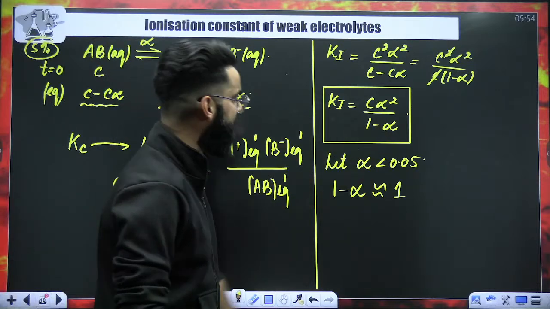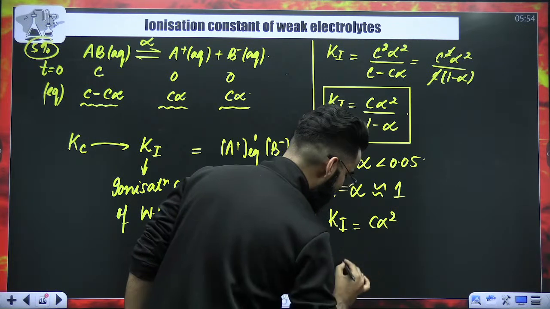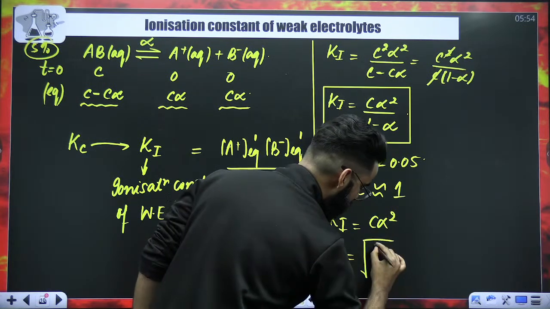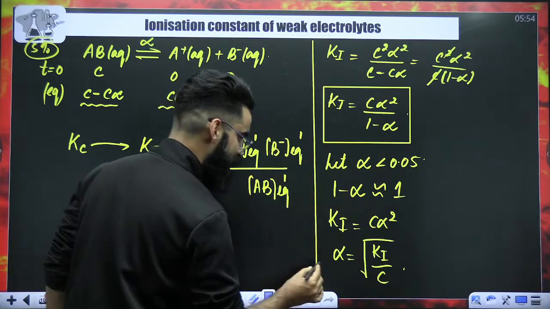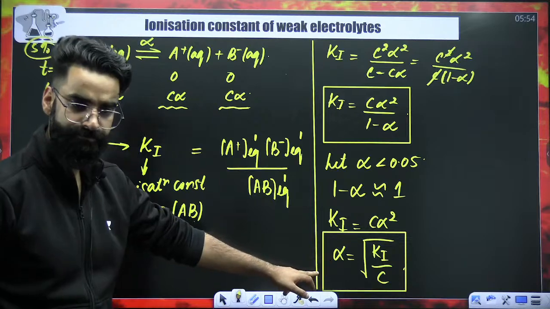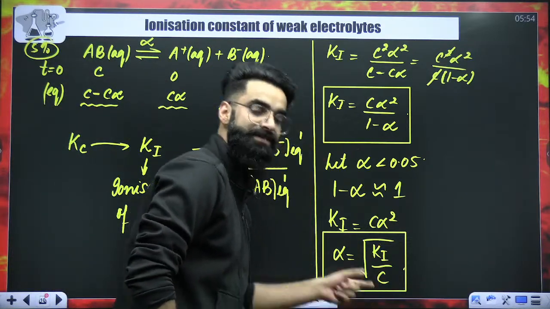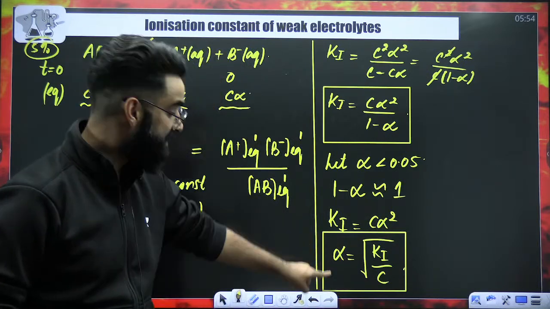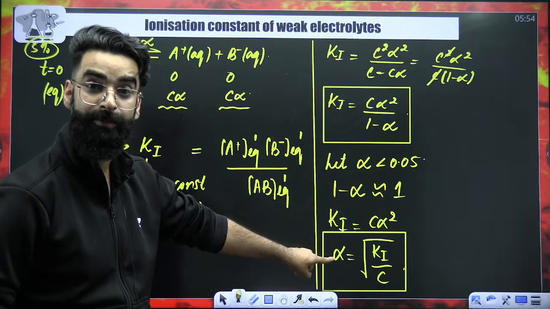And when you neglect alpha in comparison to 1, you can write Ki as C alpha square, and you can get the value of alpha from here. Just remember this procedure. You'll get its exact idea in some time when I'll be solving the questions. So first of all, you need to get the value of alpha. Ki will be given to us, T will be given to us. Can't we calculate alpha from there? Absolutely, we'll be calculating alpha from here.